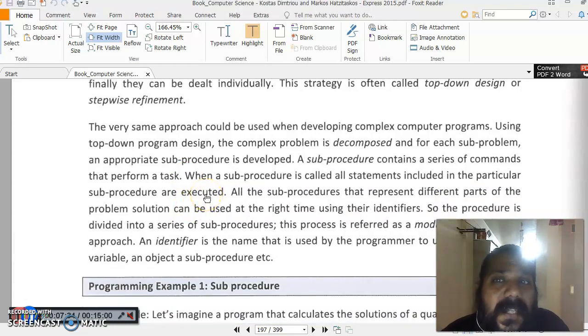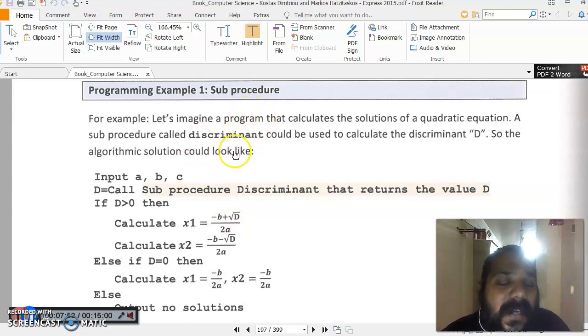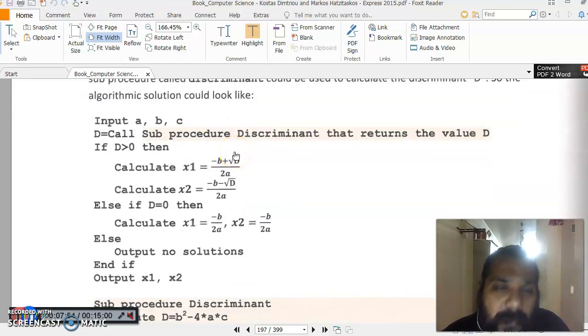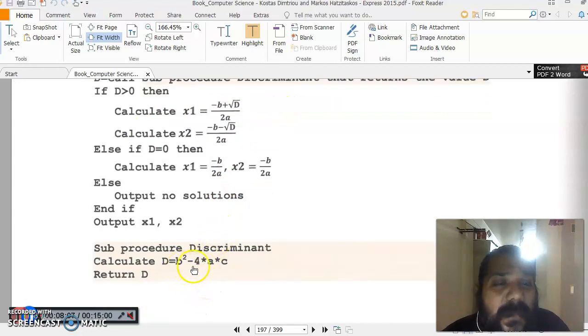Also, a sub-procedure contains a series of commands that perform a task. So when a sub-procedure is already declared, it can be reused. All the statements can be executed again and again if we get the same type of problem. Now let's see an example of sub-procedure. Let us find the roots of a quadratic equation. We know that the roots of a quadratic equation always depend on the discriminant, called d, and the value of d is always b square minus 4ac. Everything is based on the discriminant.